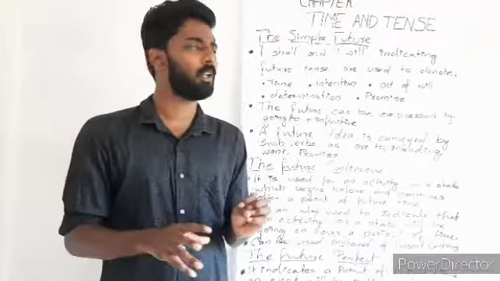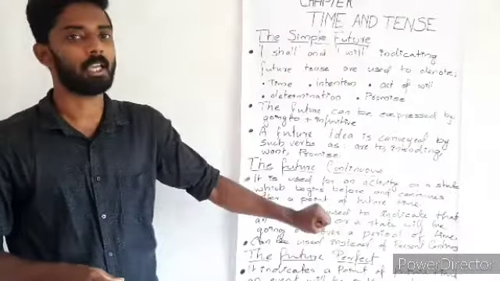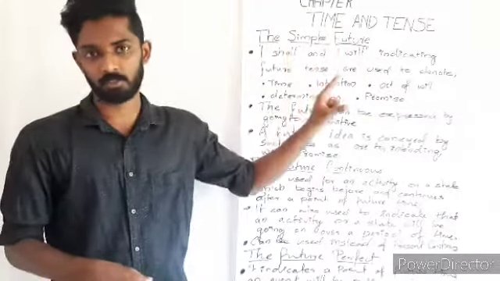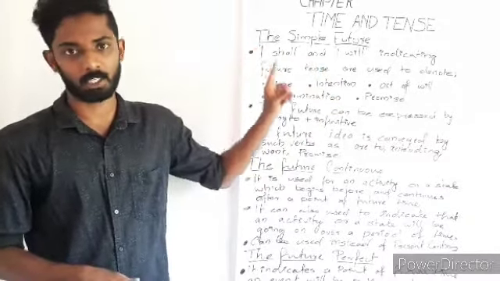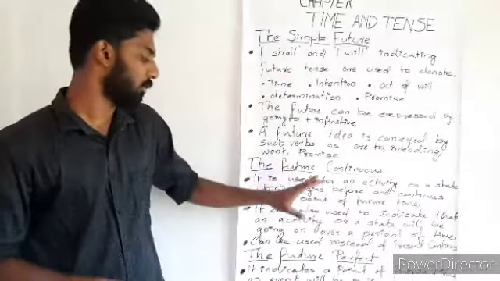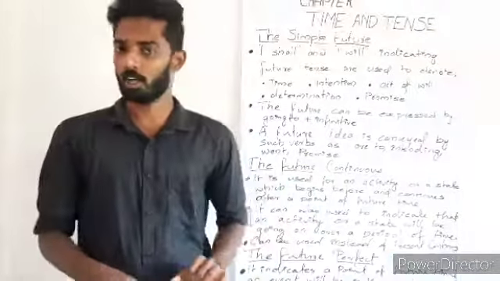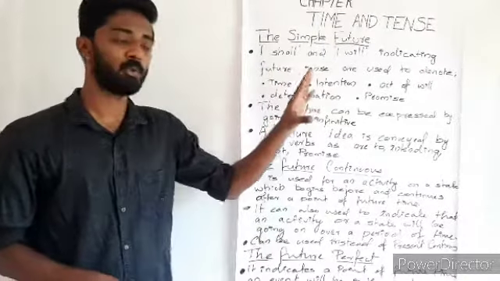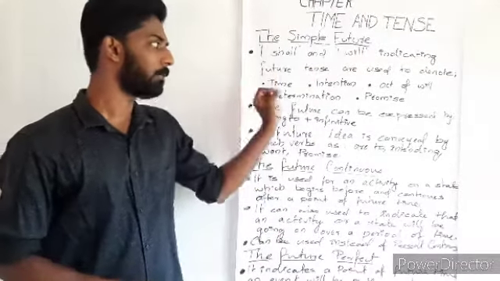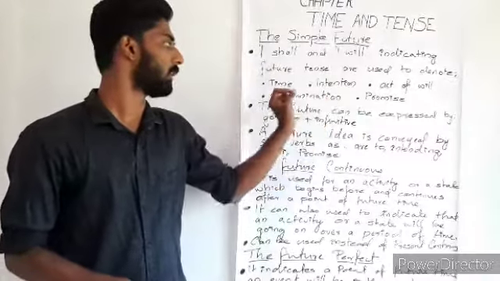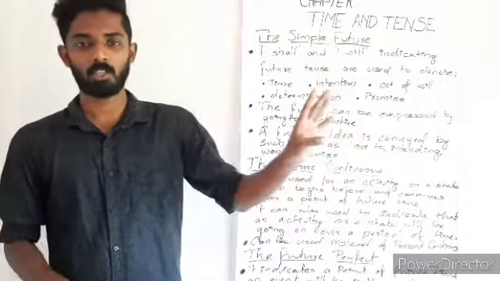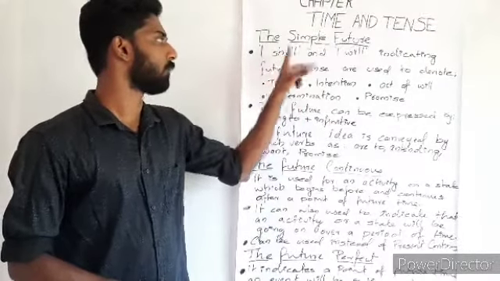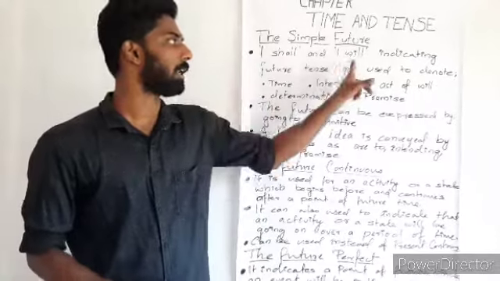So now we will recall what we have studied in the class. Mainly we spoke about time and tense, the future tense, and the four sections in the future tense, that is simple future, future continuous, future perfect and future perfect continuous tense. In the simple future we have learned about I shall and I will indicating future tense, which are used to denote time, intention, act of will, determination, promise. So these things are explained in the simple future, that is when we use shall and will.